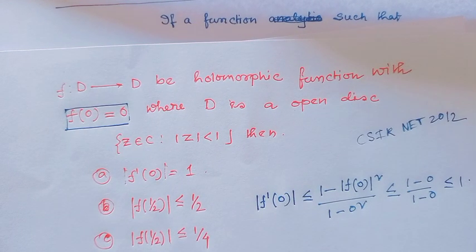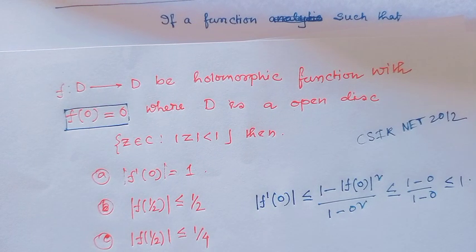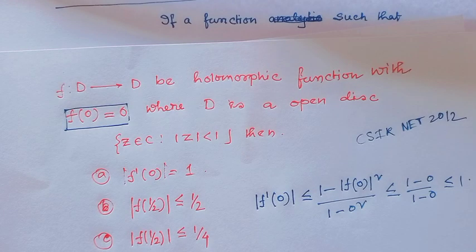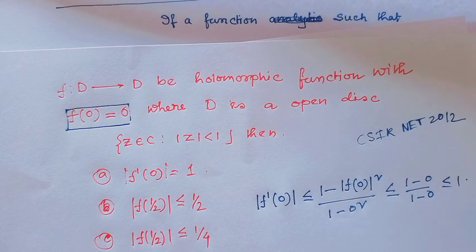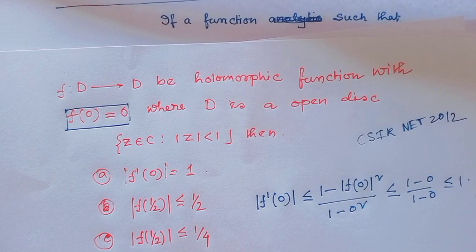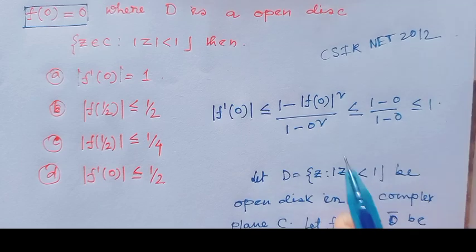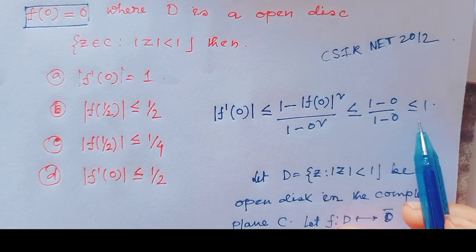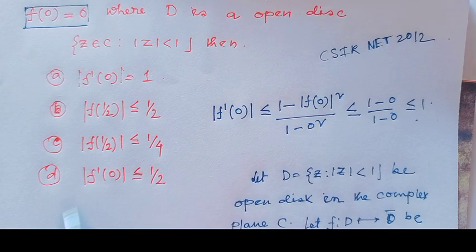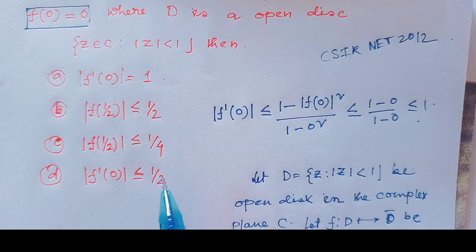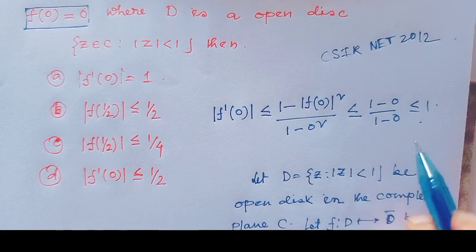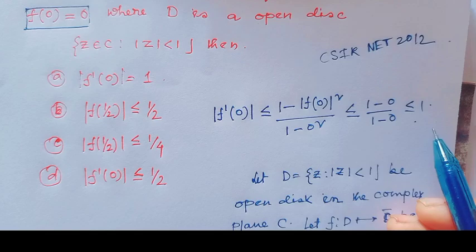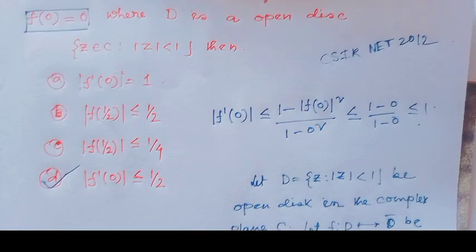Here given |f'(0)| ≤ 1. Here given |f'(0)| ≤ 1/2, or |f'(0)| ≤ 1. And notice |f'(0)| ≤ 1/2, and 1/2 ≤ 1, this is possible. So option D is correct.